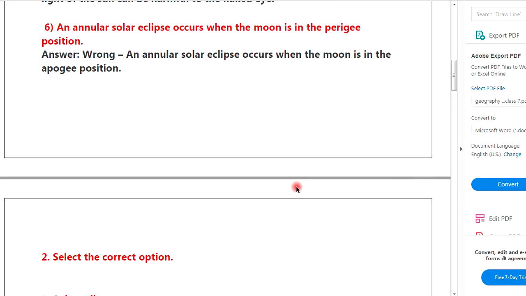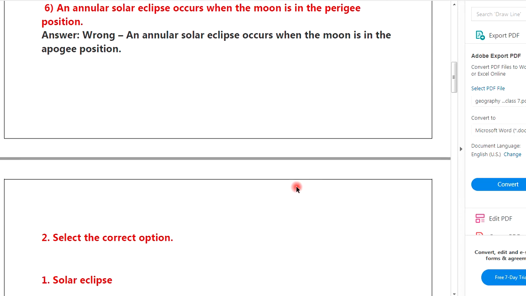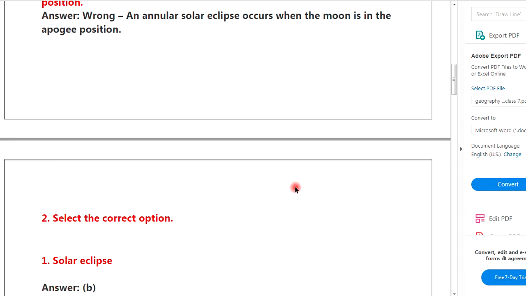Question 6, an annular solar eclipse occurs when the moon is in the perigee position. Answer wrong. The annular solar eclipse occurs when the moon is in the apogee position.